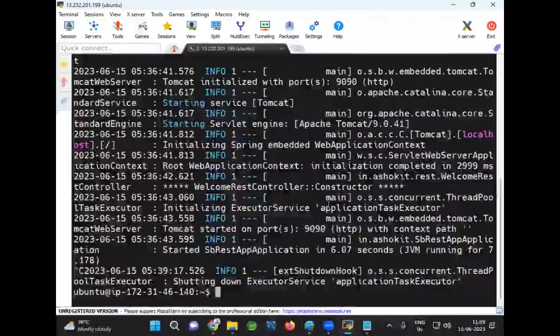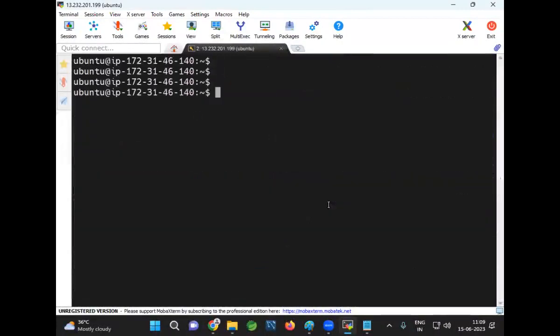Now, I stopped it. When I stop, the Docker container will be deleted and the virtual machine will be killed. Now, I want to run the container along with the port mapping. How to do that? Here, sudo docker run, then I specify -p 9090:9090 and then the image name.